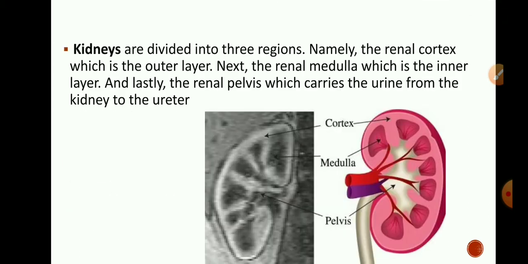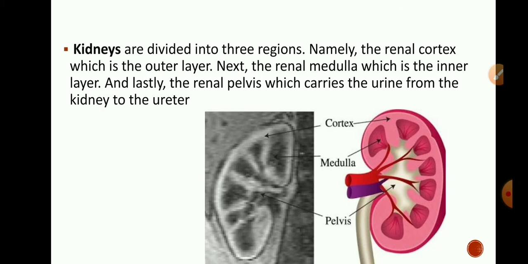See, kidneys. Kidneys are bean shaped, reddish brown in color. These lie along the posterior abdominal wall on either side of the vertebral column. So kidneys are present on either side of our vertebral column. These are small bean shaped structures, reddish brown in color. The right kidney is positioned lower than the left because of the liver. So the right kidney is slightly lower than the left because of the liver.